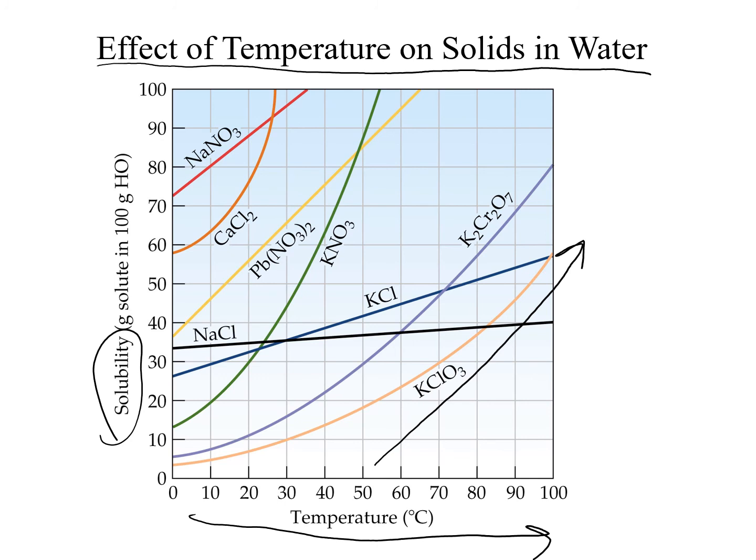This chart is also showing us for different compounds that they do have different solubilities. So for example, sodium chloride has a different solubility than potassium nitrate.